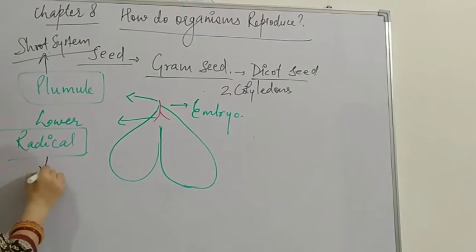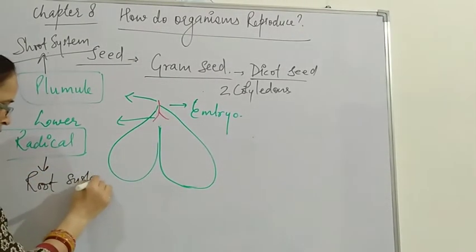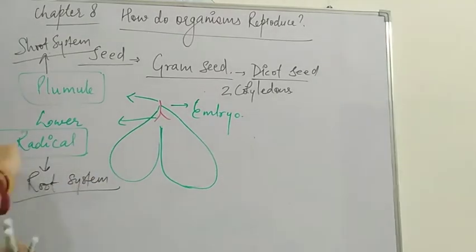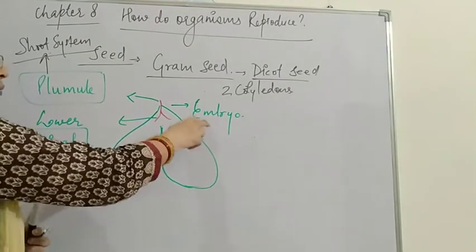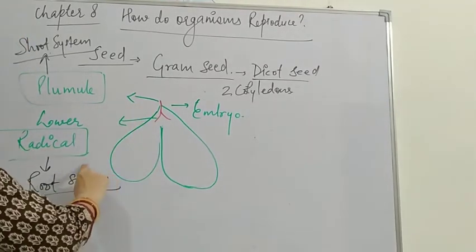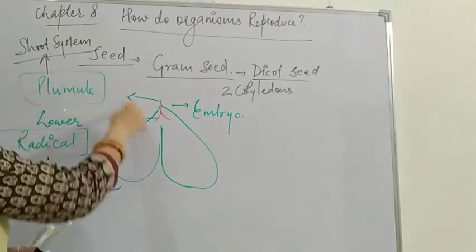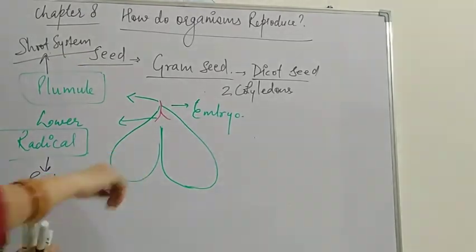And radicle gives rise to the root system. So in this way, the growth of the embryo results in differentiation of plumule and radicle. Plumule further gives rise to the shoot system and radicle gives rise to the root system.